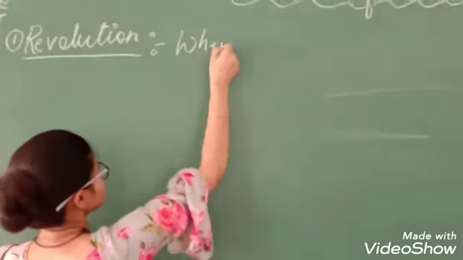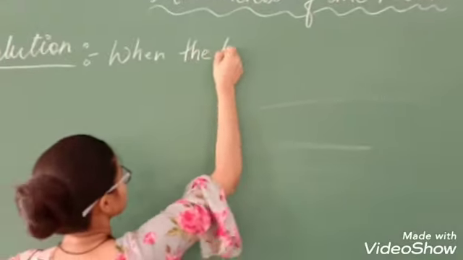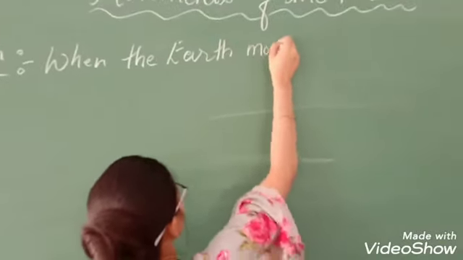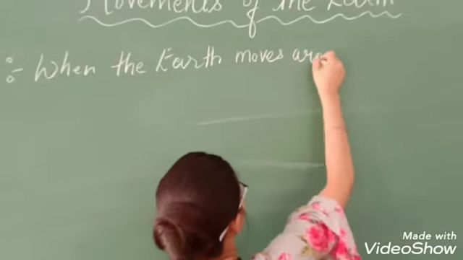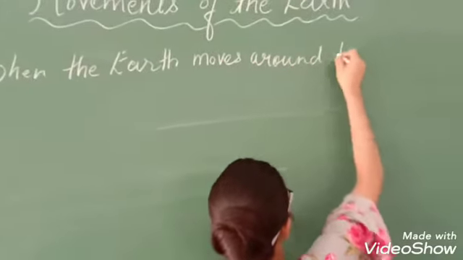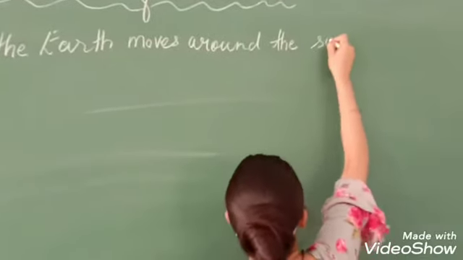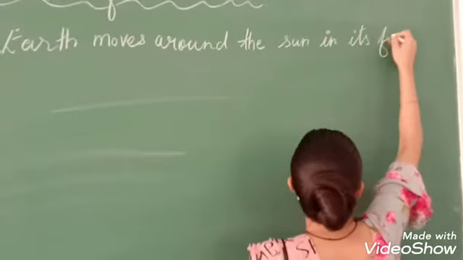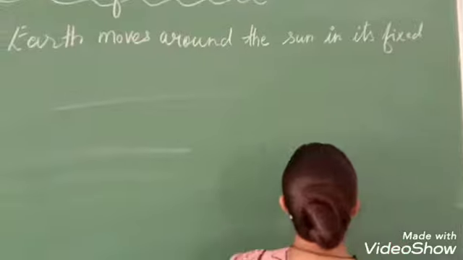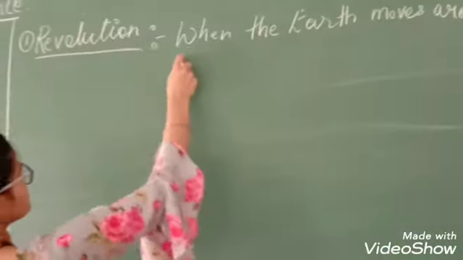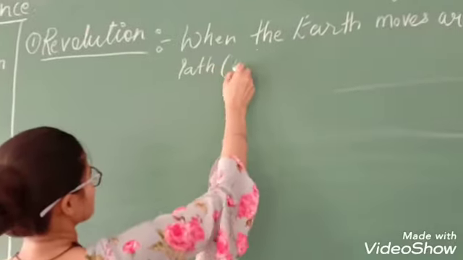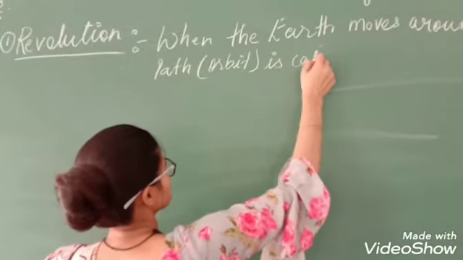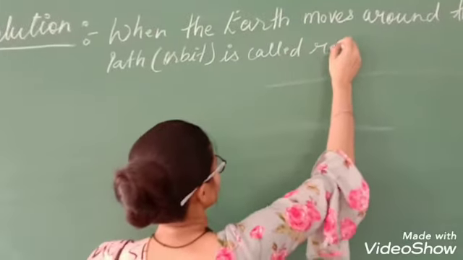When the earth moves around the sun in its fixed path, that is orbit, it is called revolution.